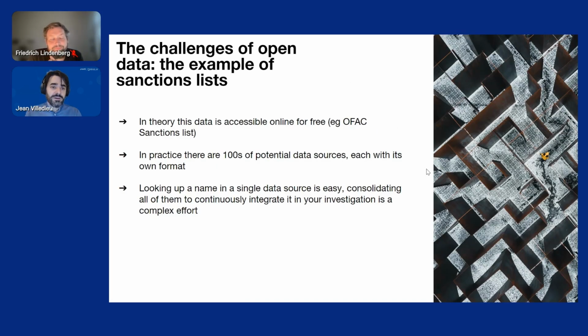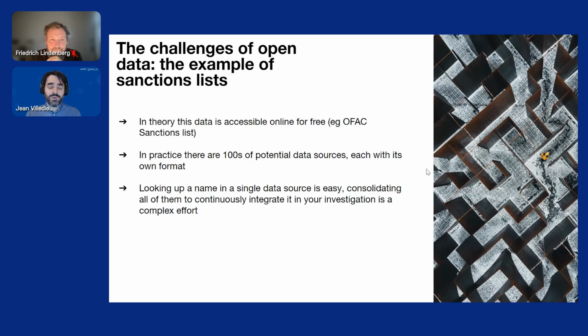The thing is that using open external data is very hard. Here we can take the example of a sanctions list. In theory, this data is accessible online and for free. For example, the most famous sanctions list would be OFAC, and you can see it on the website of the US Treasury.